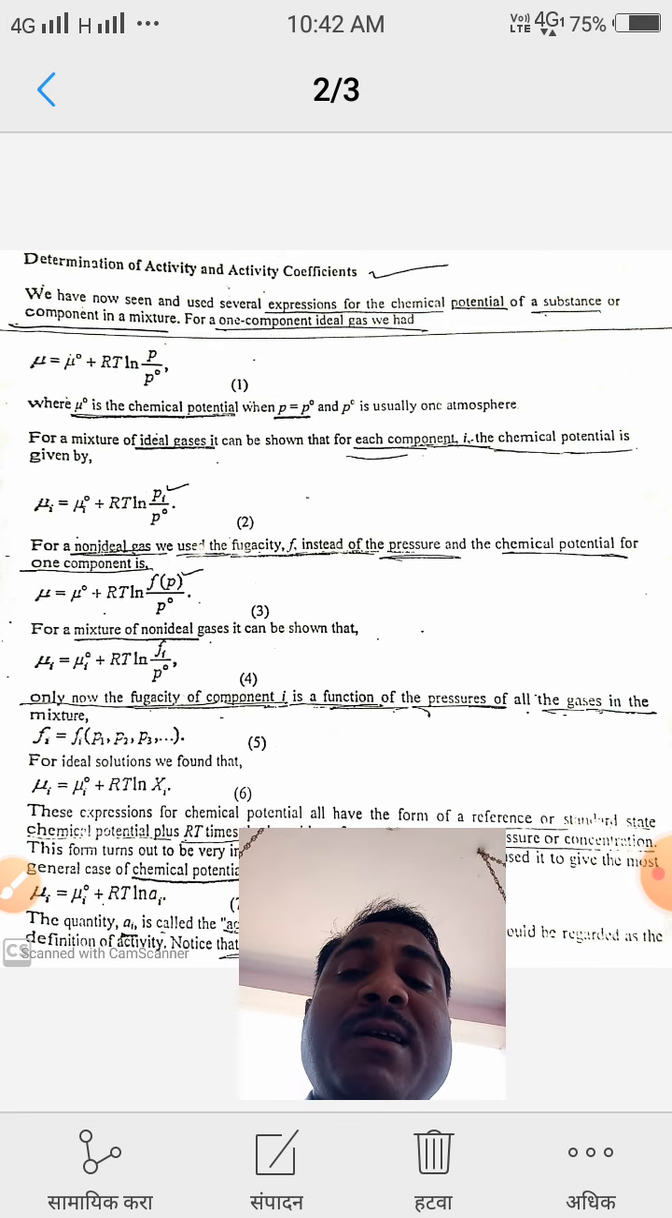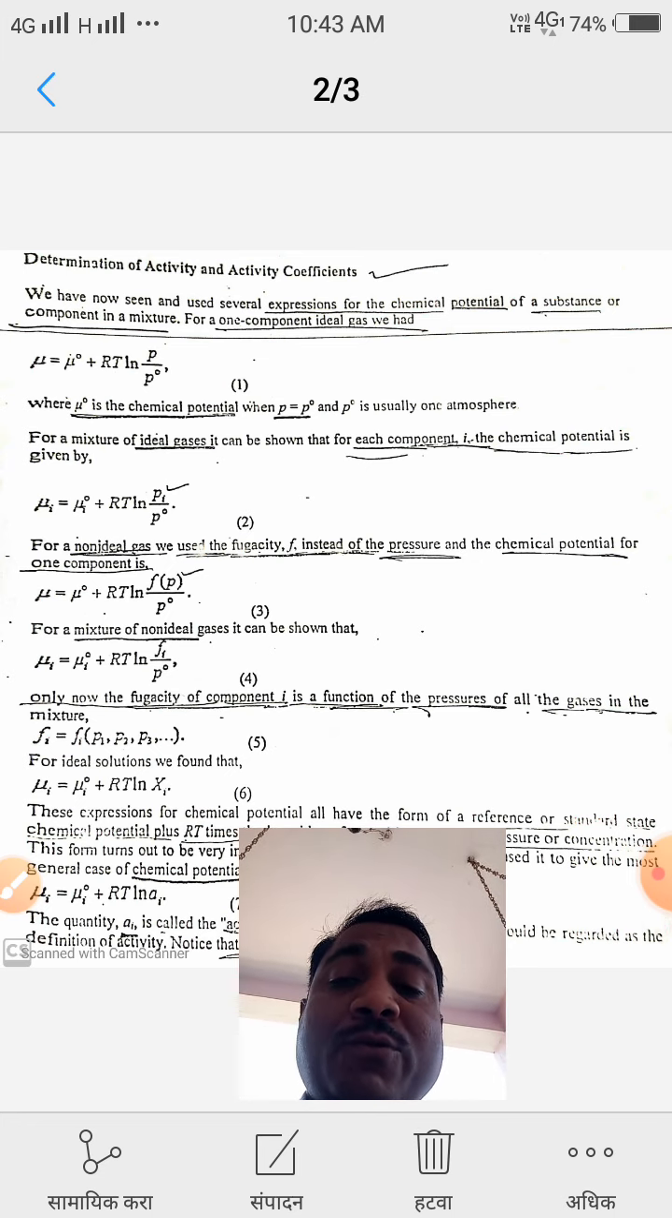Here mu naught is the chemical potential when P is equal to P naught, and P naught is usually 1 atmosphere. That means if atmospheric pressure is equal to the pressure of a given gas, then chemical potential is equal to mu naught.